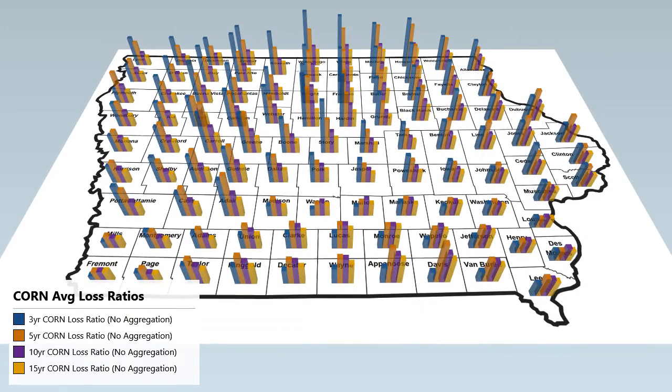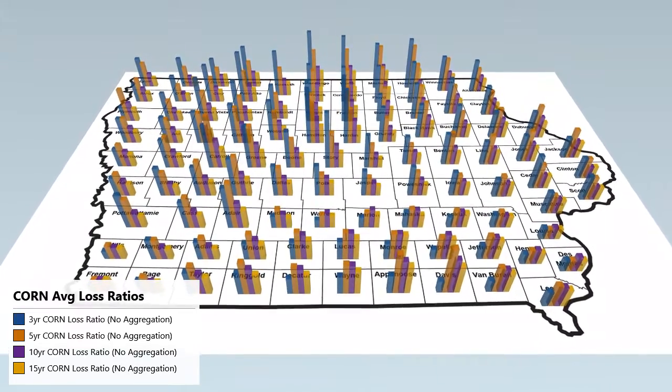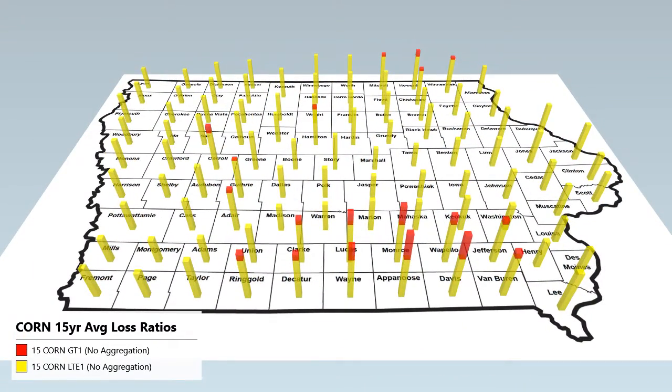This scene shows average multi-year corn loss ratios for each Iowa county from 2001 to 15. The multi-year averages used are 15, 10, 5, and 3-year averages. The following 4 scenes show each of these multi-year averages individually and again color portions of the loss ratios that exceed 1 as red. This scene shows 15-year average corn loss ratios for each Iowa county from 2001 to 15. The vast majority of all counties have loss ratios less than 1.